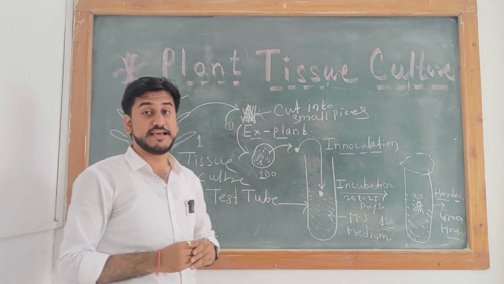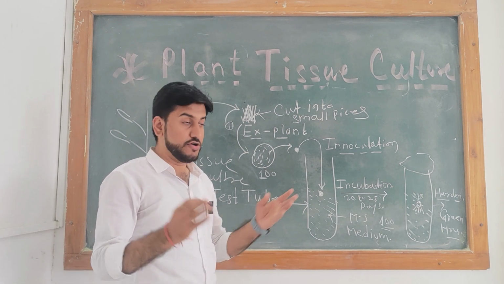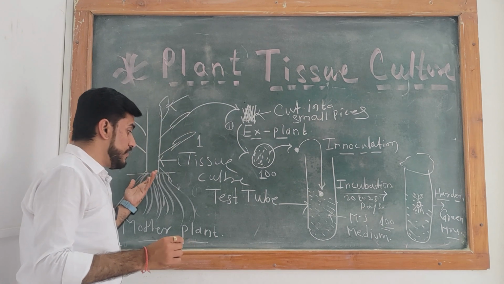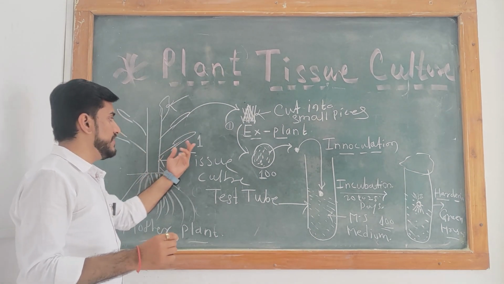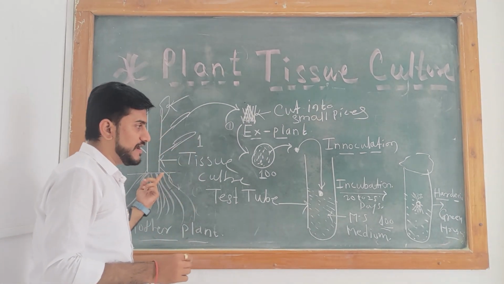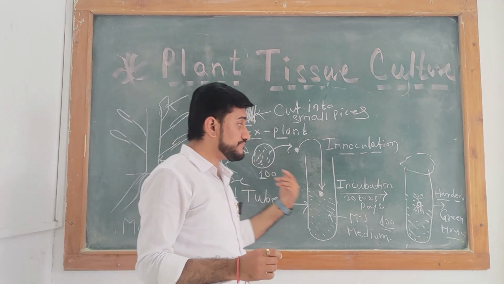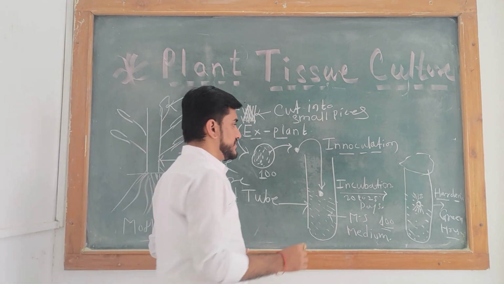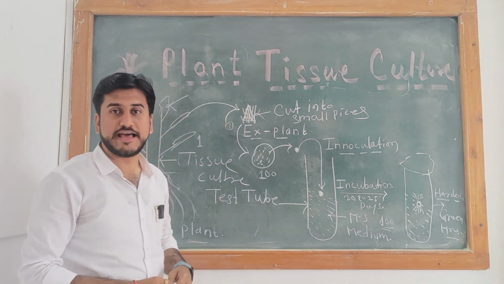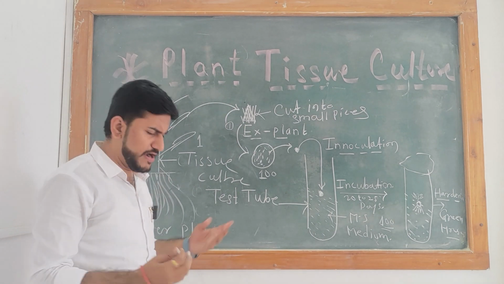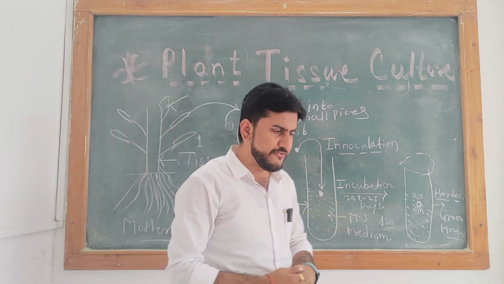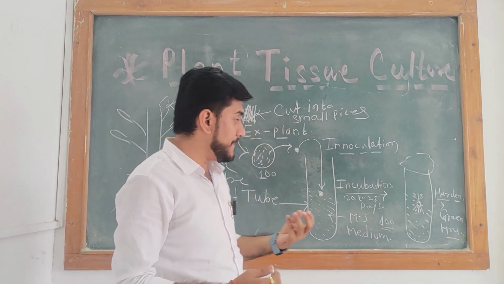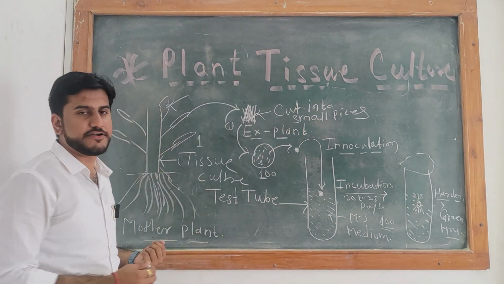For example, Ceropegia. We increase the number of this plant: from a single part of the mother plant, from one plant, we prepare 100 new plants. This technique is known as plant tissue culture. But the question is, what is the magical science present in the plant?